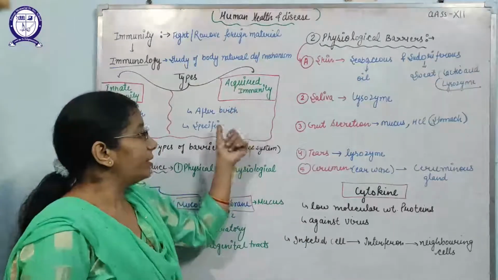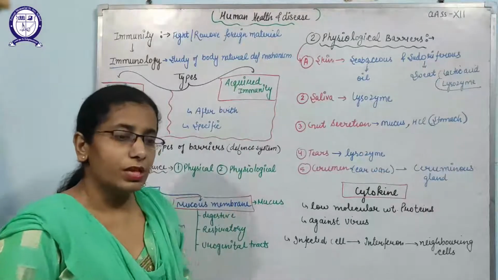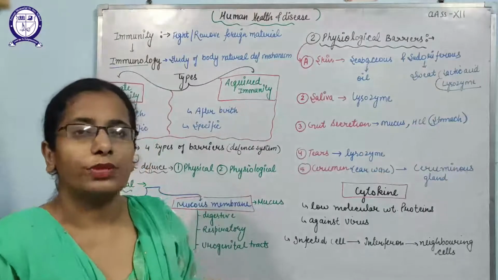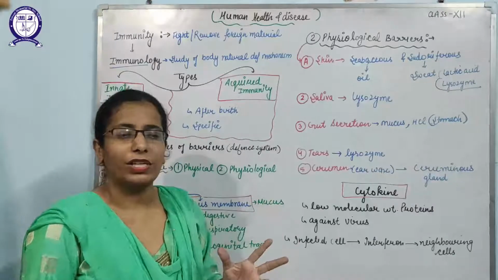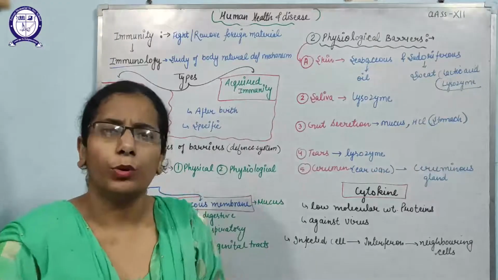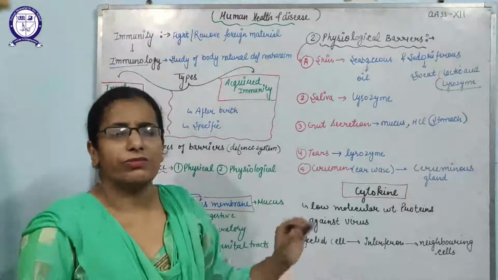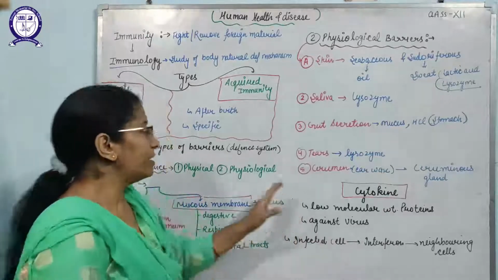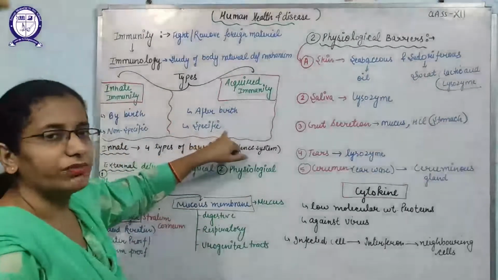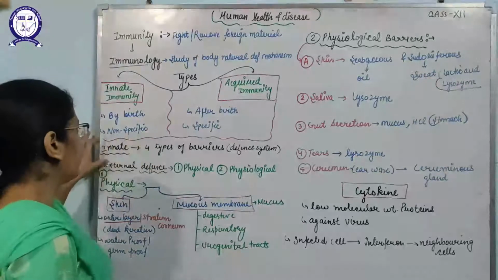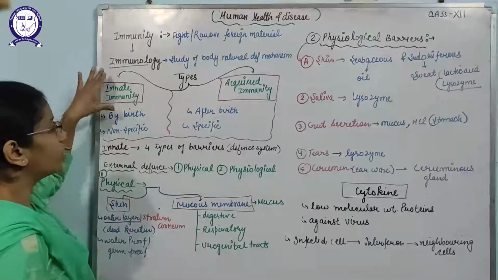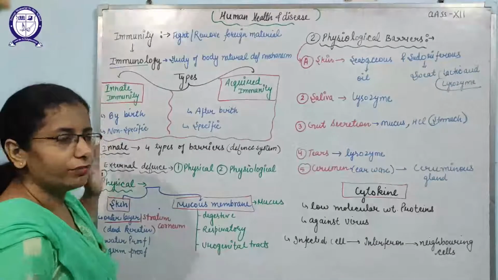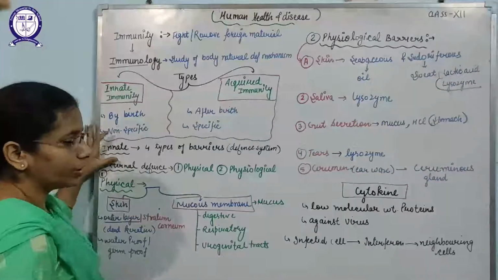But acquired immunity is specific in nature. That means acquired immunity develops with the help of antibodies, and a special type of antibodies will be produced against a specific type of pathogen. It means acquired immunity is specific in nature. Okay, so if we discuss these immunities in detail one by one, first is innate immunity.